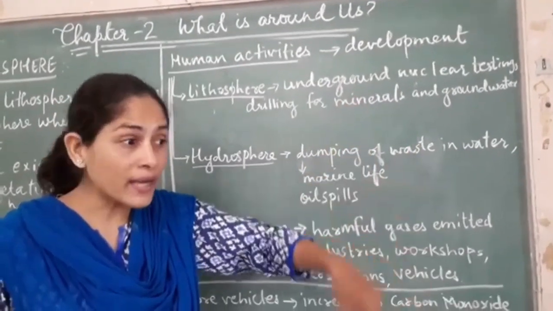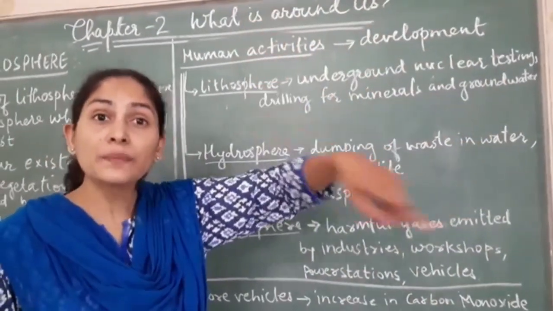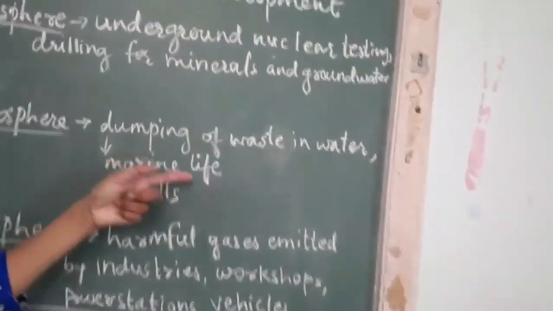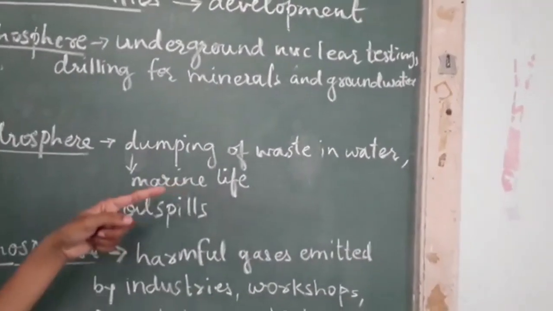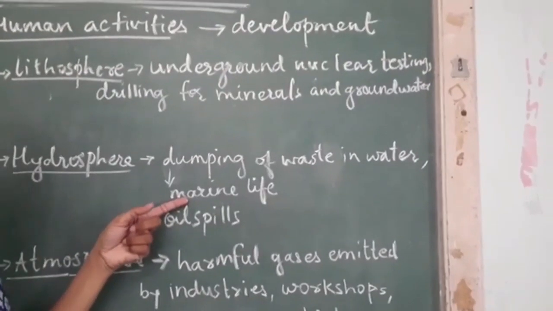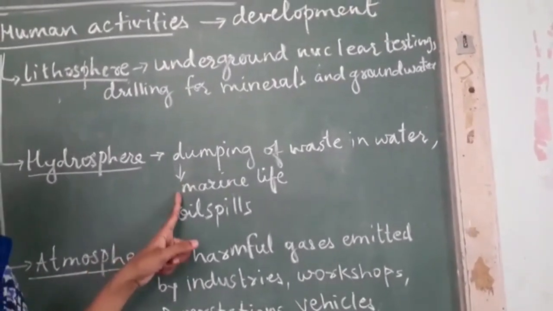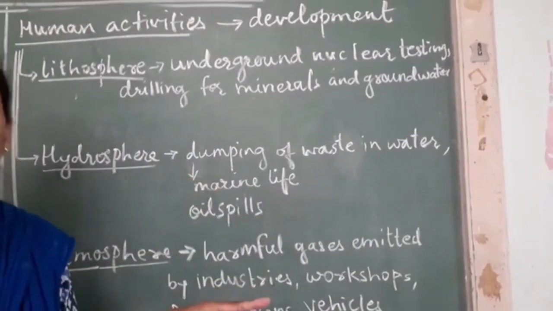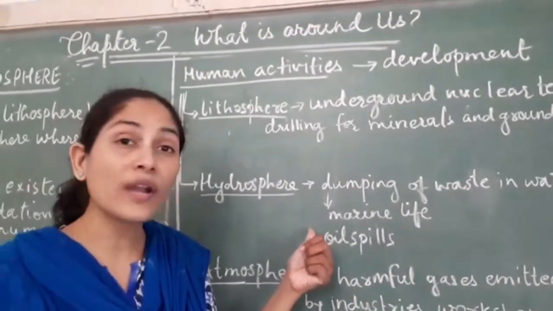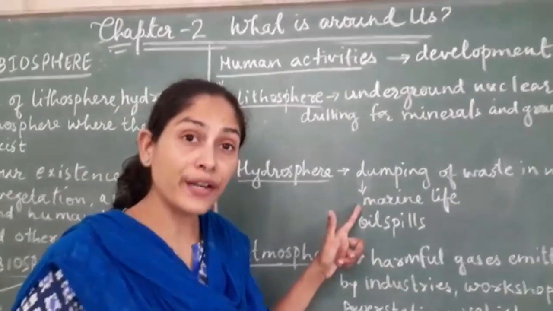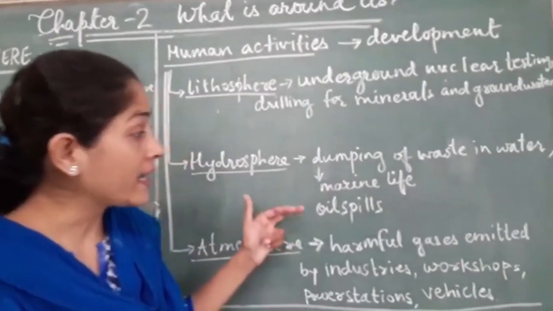And that is carried towards other areas also. Due to this, marine life also gets affected. Aquatic animals, you will find so many in the hydrosphere, get affected. And not only that, even the aquatic plants also get affected. They have their own life inside the different water bodies, so they also get affected because of that. And next is oil spills.